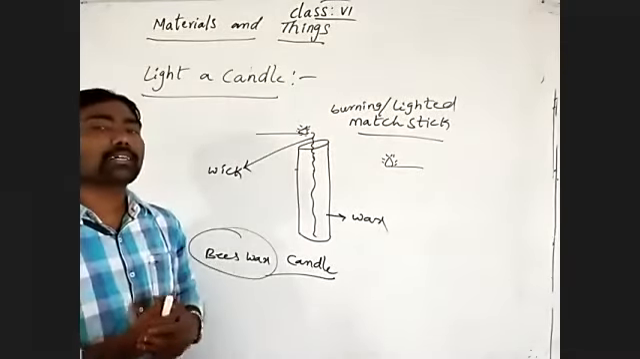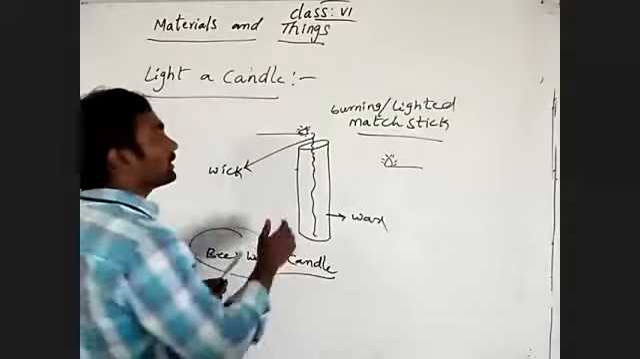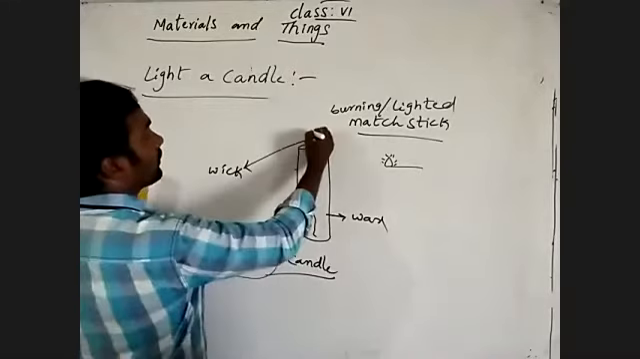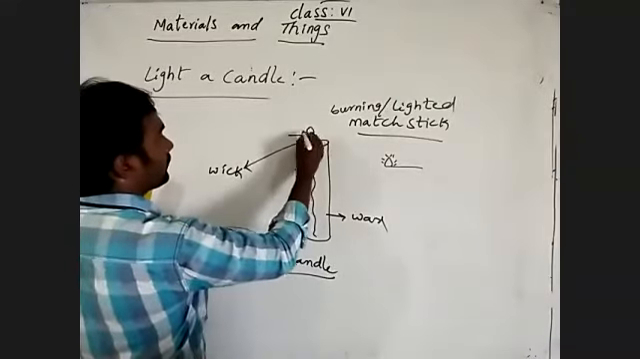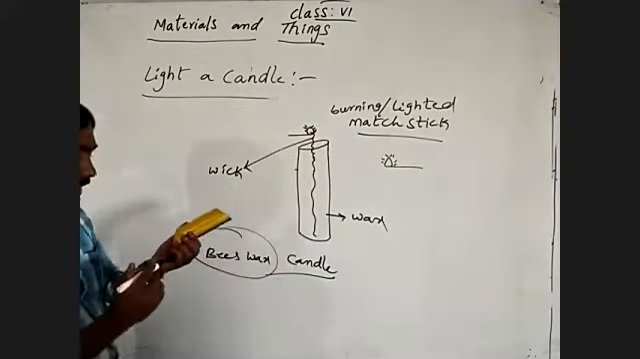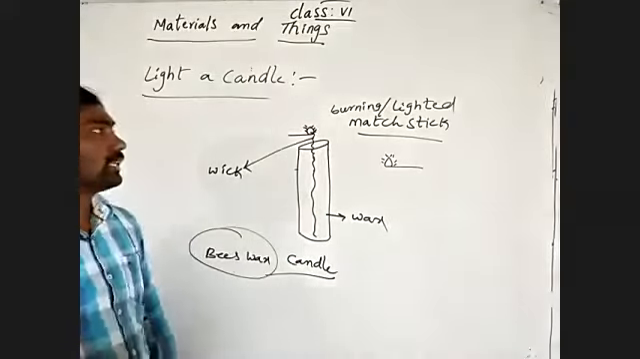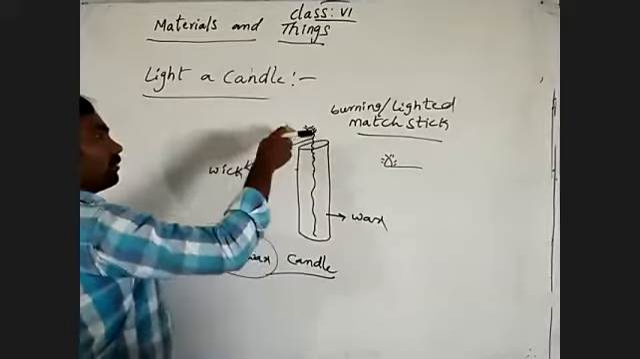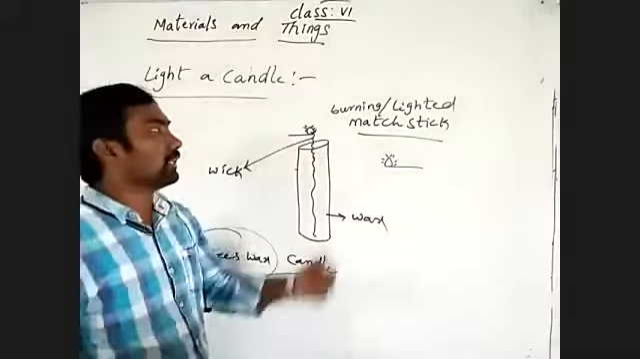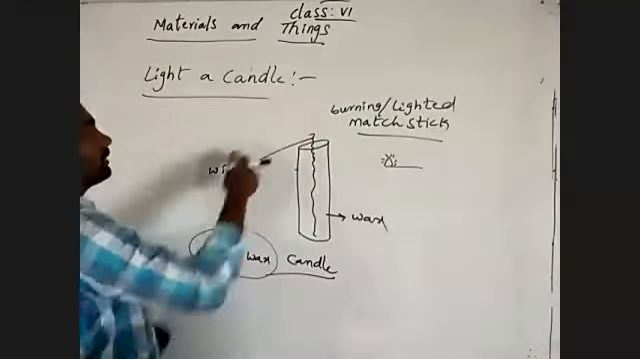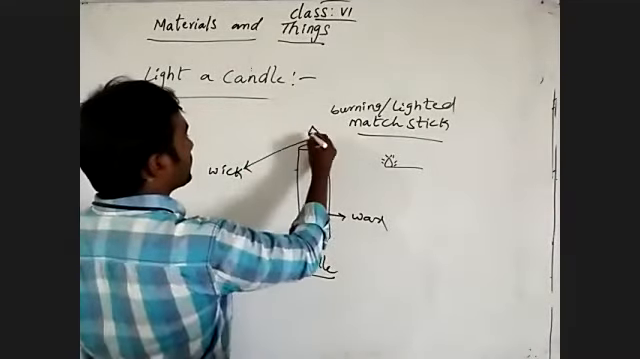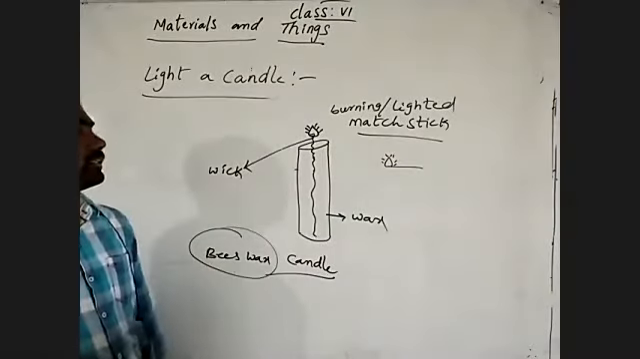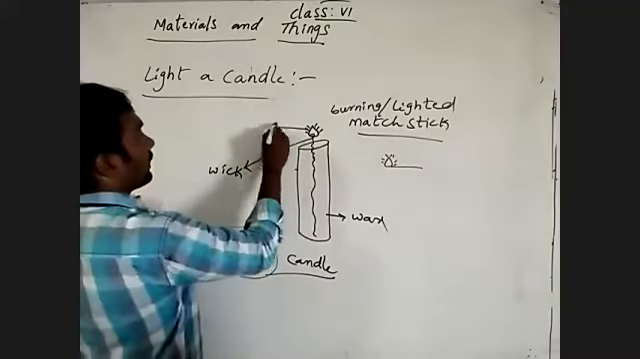The wick will get fire from the lighted matchstick when the wick is in contact with the lighted matchstick. Understand? When the lighted matchstick comes in contact with the wick, what will happen? The wick starts to burn, which means the candle starts to burn. By that it gives a flame. What are we calling this? Flame.